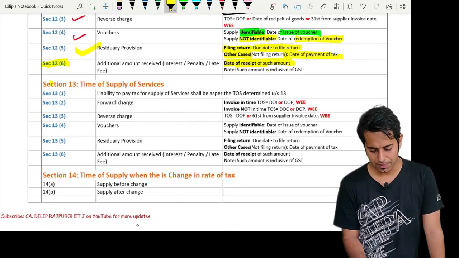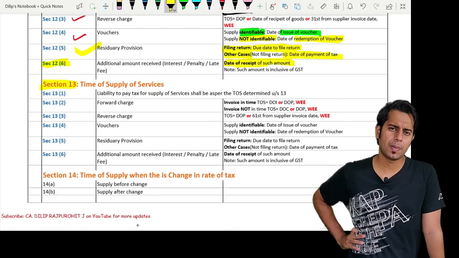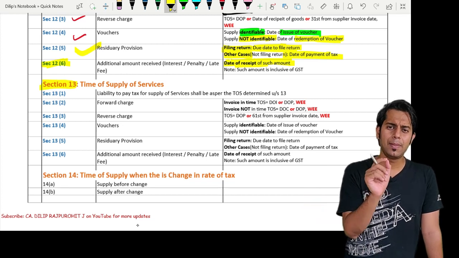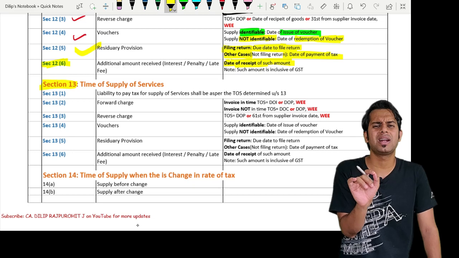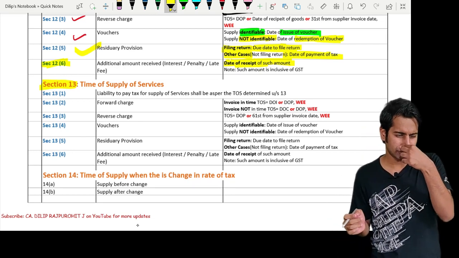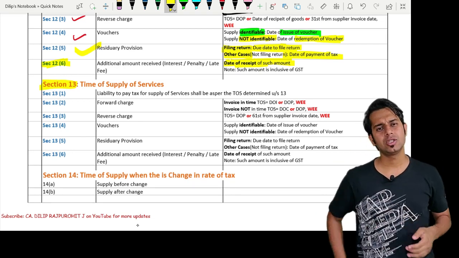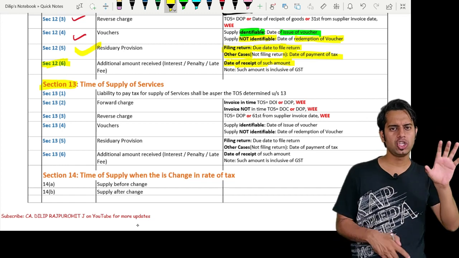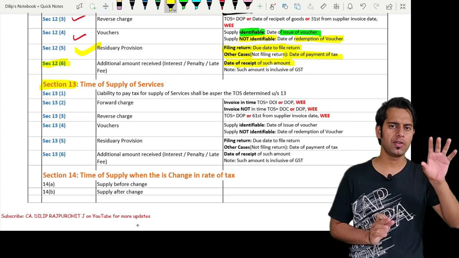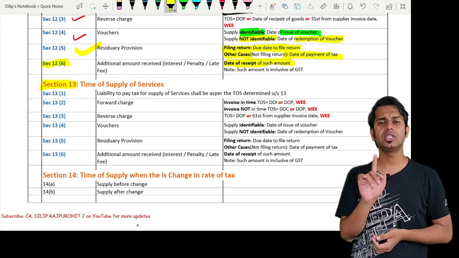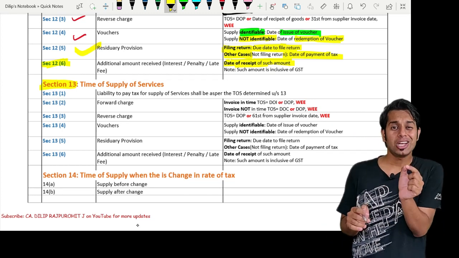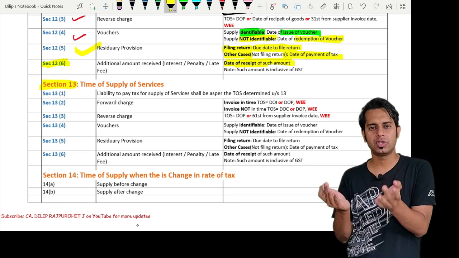Then section 13 talks about time of supply of services. Section 31 says that the liability to pay tax in case of supply of services shall be as per the time of supply determined under section 13. Section 13 subsection 2 says in case of forward charge, two are marks: invoice issued within the due date, invoice not issued within the due date. If invoice is issued within the due date, date of invoice or date of payment, whichever is earlier. If invoice is not issued within the due date, date of completion or date of payment, whichever is earlier.